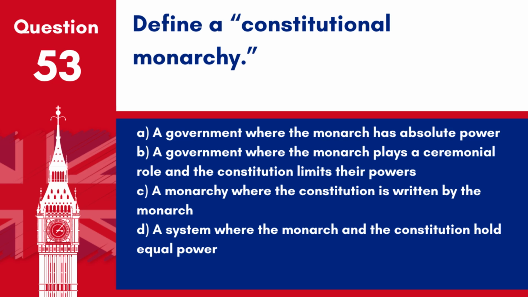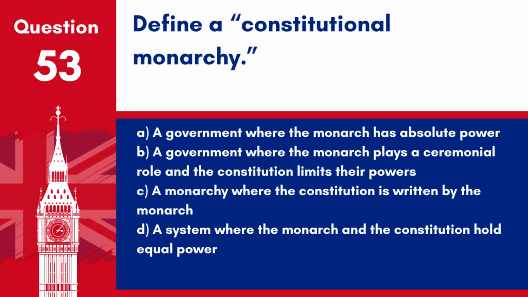Question 53. Define a constitutional monarchy. A. A government where the monarch has absolute power. B. A government where the monarch plays a ceremonial role and the constitution limits their powers. C. A monarchy where the constitution is written by the monarch.